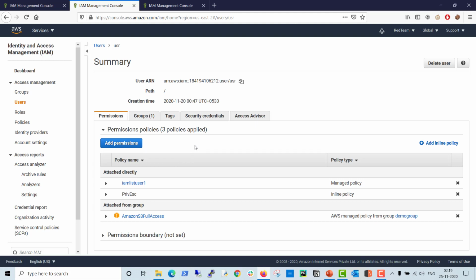And there's one more difference. Suppose you created one policy as a customer managed policy and you attach it to multiple users. If you change the policy in one place, all the users which have this policy attached are affected. But in the other case, an inline policy is embedded directly to users. So that means you have to change the inline policy for each and every user to make the change effective. So this is the main difference between inline policy and customer or managed policy.